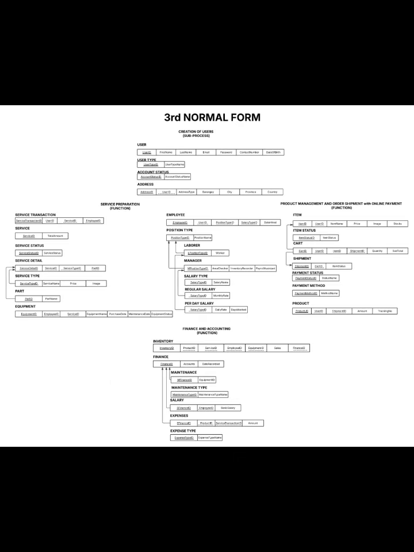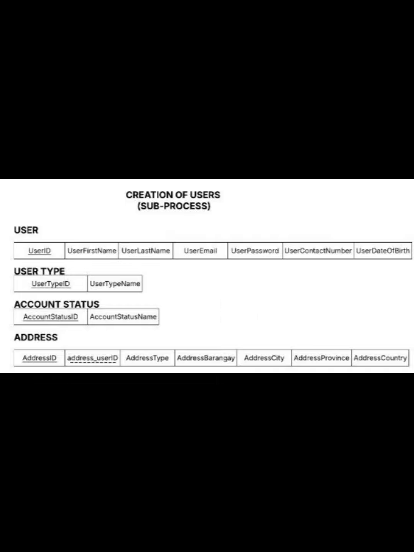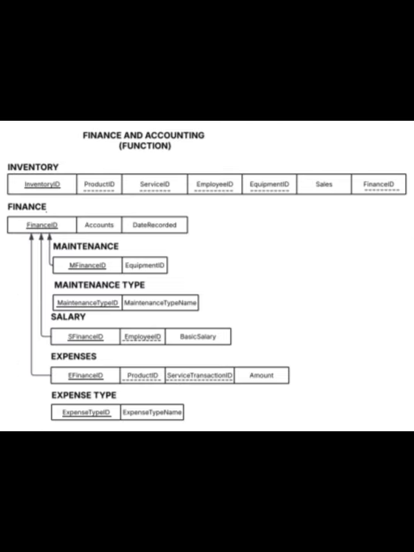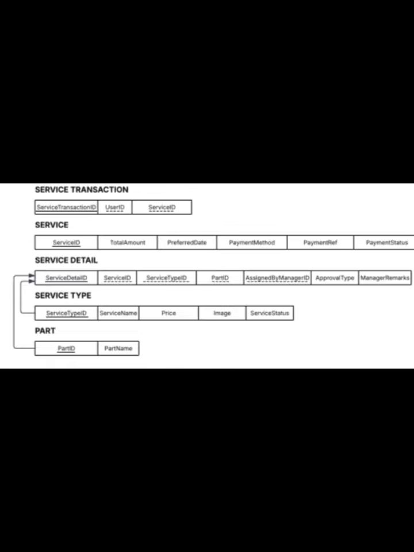Now, we are proceeding to the third normal form. Since there are non-key fields or attributes that are transitive dependent, we created another set of tables for each. Examples for transitive dependencies are user type and account status from the user table, payment status and payment method from shipment, maintenance type from maintenance, expense type from expenses, and service status from service.